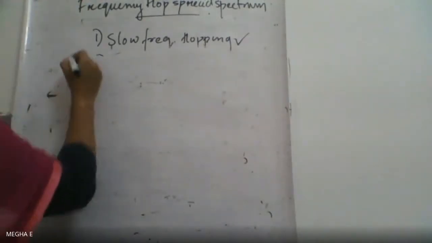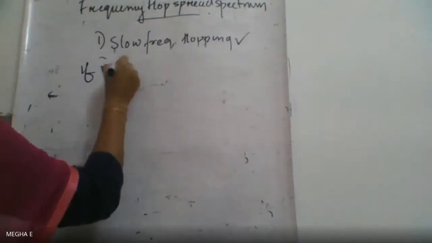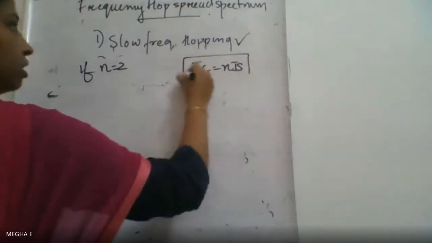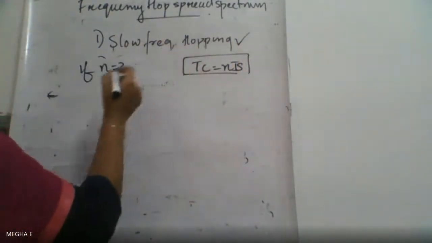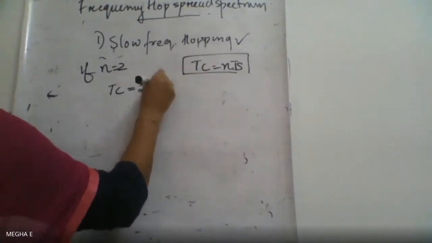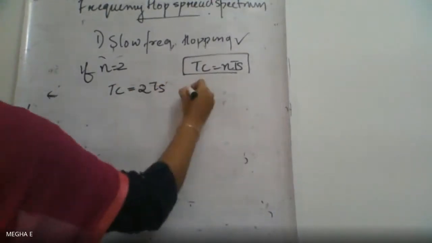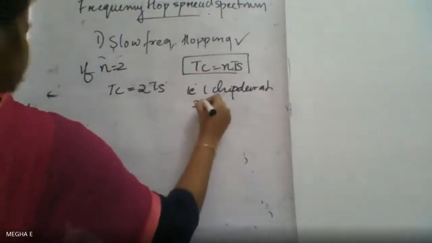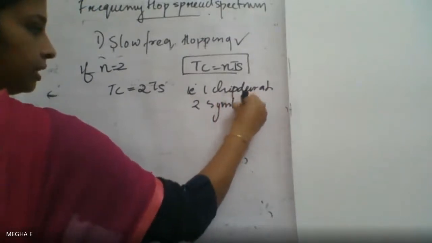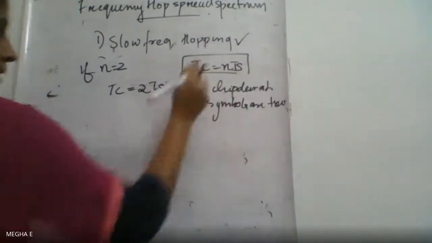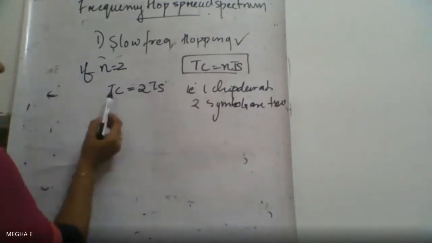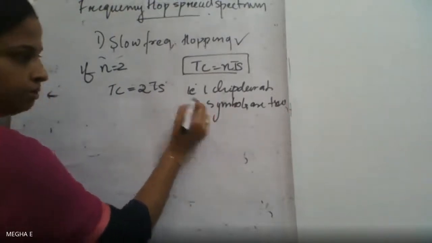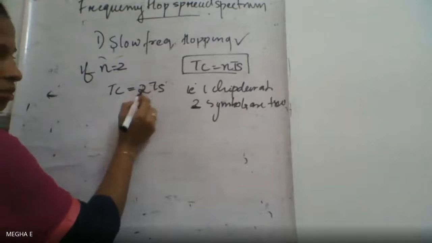So if N is equal to 2, then we have our relation TC is equal to N into TS. This is our relation for slow frequency hopping. If N is equal to 2, then TC is equal to 2TS. That is, in one chip duration, two symbols are transmitted. So from this relation, on one chip duration, we can transmit two symbols.